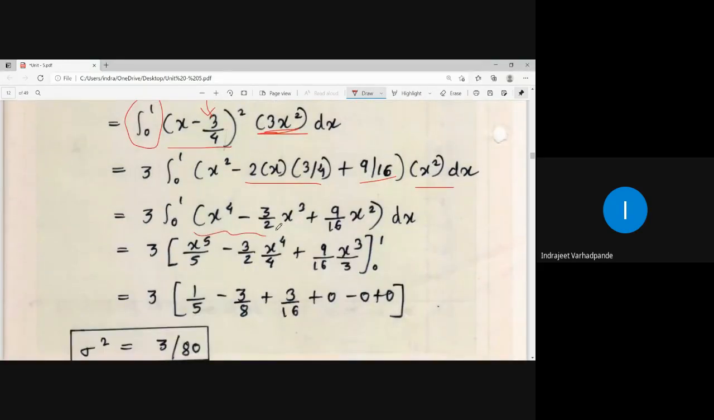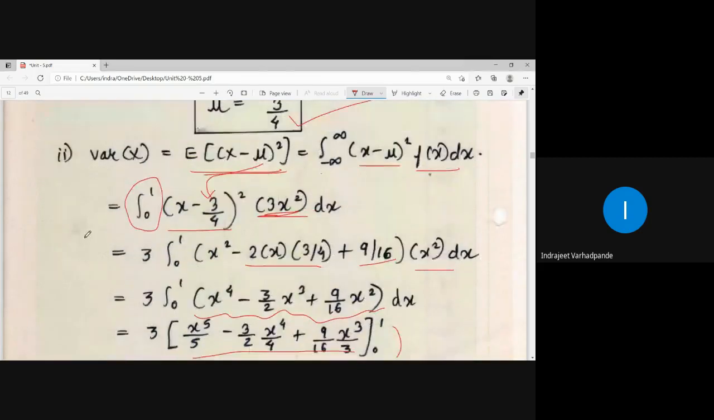All the simple mathematical algebraic terms will be present. Term by term do the integration. Put the limit between 0 to 1. You will be getting the answer as 1/5 minus 3/8 plus 3/16. And this is your variance, given by 3/80.